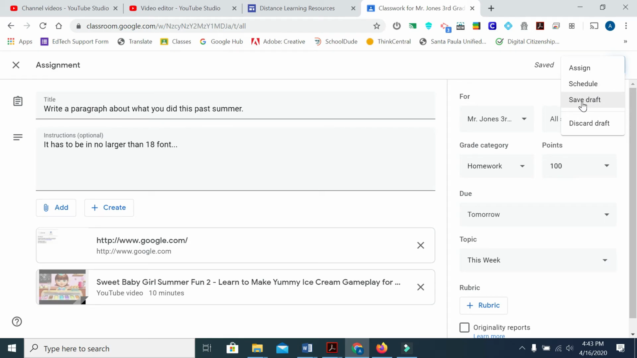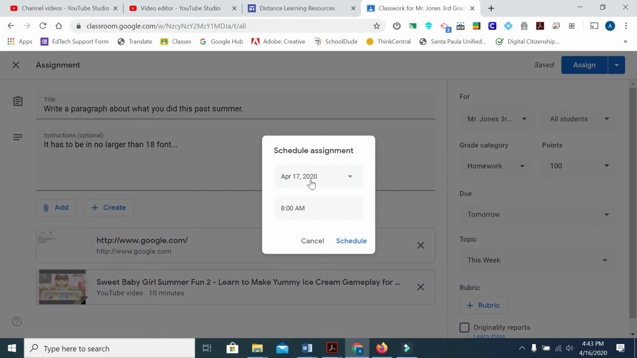Saving a draft, this is something like if you're going to work on building this project up for the students over like 3 or 4 days, you're not wanting to schedule it just yet. You want to save the draft so that way you can keep working on it. But if you schedule it, you can set it up for the day and time. So if you want it at 8 a.m. tomorrow morning and it's due tomorrow, we'll just hit schedule.